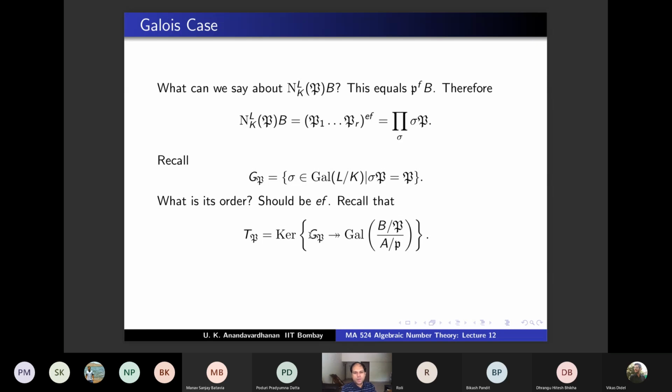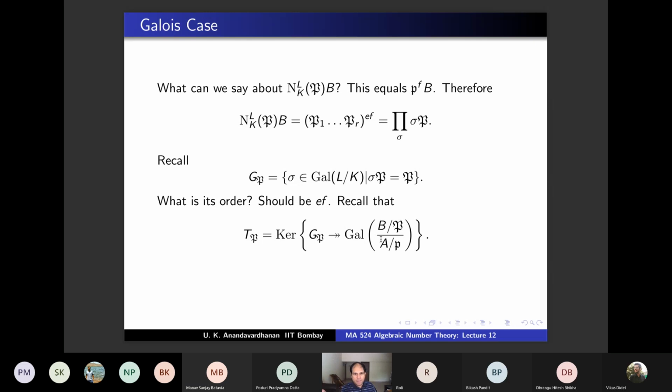You know that the order of this is EF, and what is the order of this group? Order of this group is R. No. What are the three things that we define?